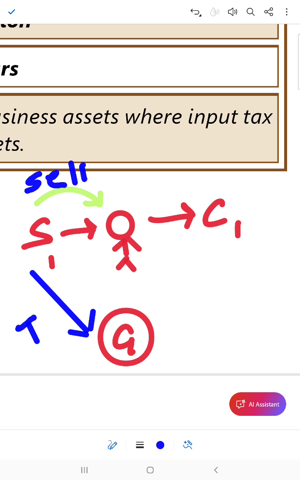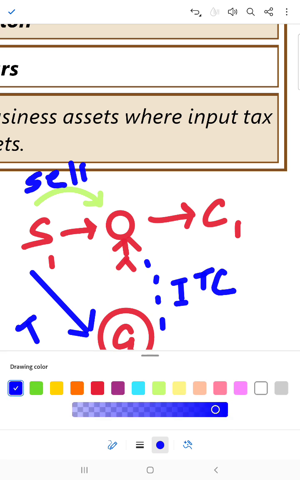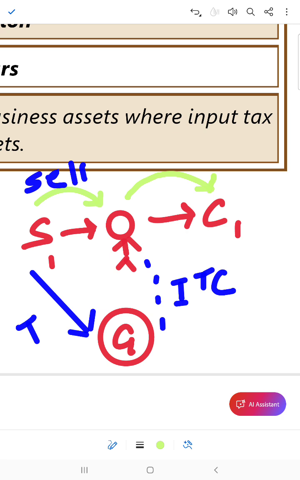Okay. Now the whole concept of ITC is, he will claim ITC, okay, and then will sell to him, okay.